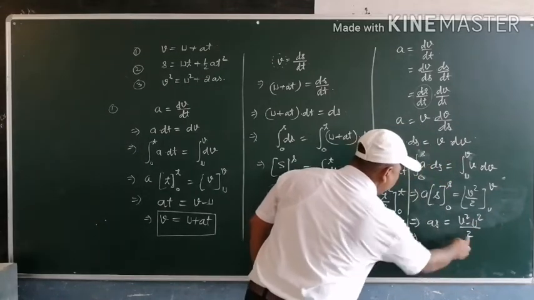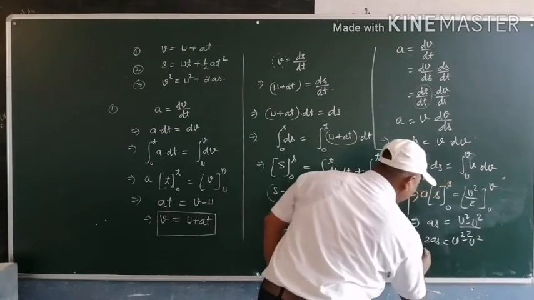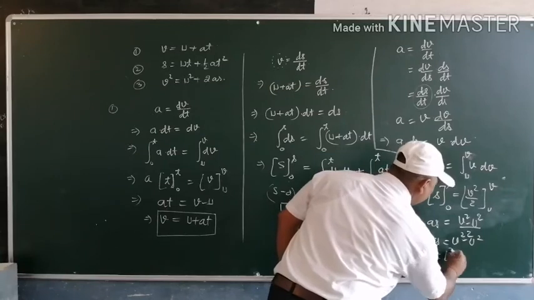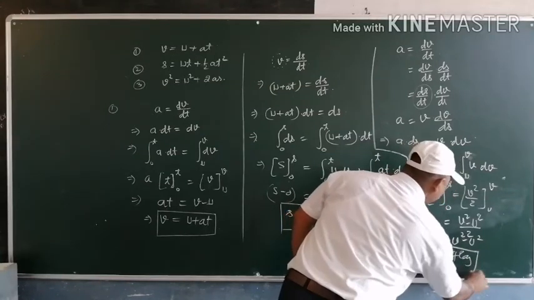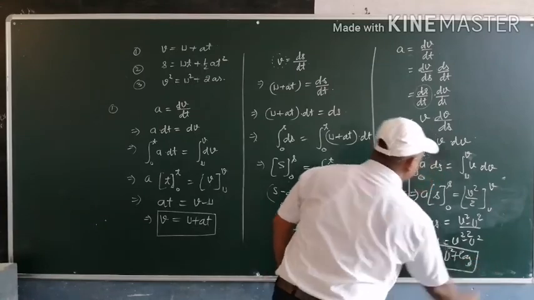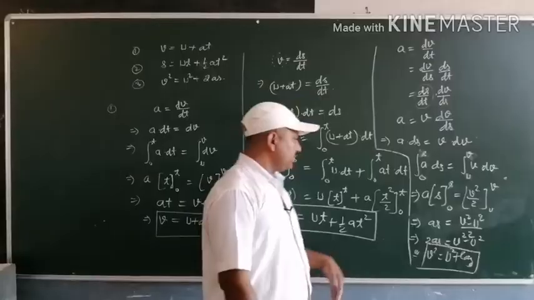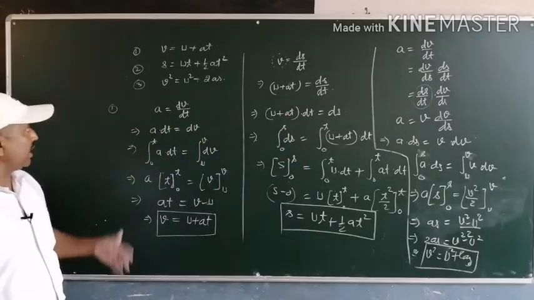So from here we get 2as equal to v square minus u square, or v square equal to u square plus 2as. From here we can easily find the relation between u, v, a and s, which provides the third kinematic equation for the motion of any object with uniform acceleration.